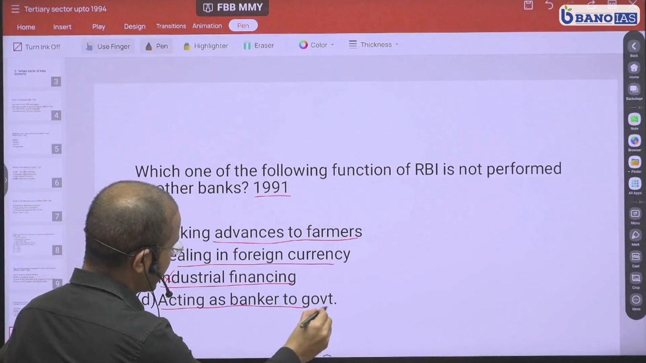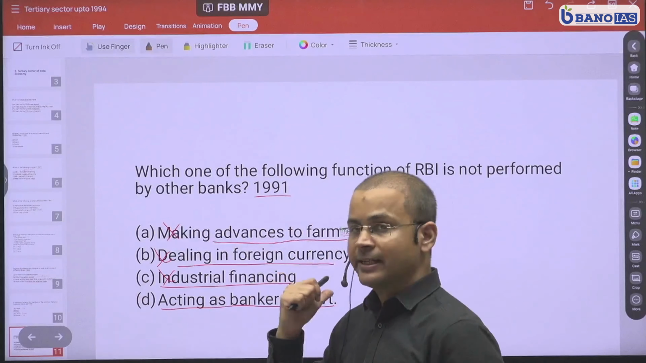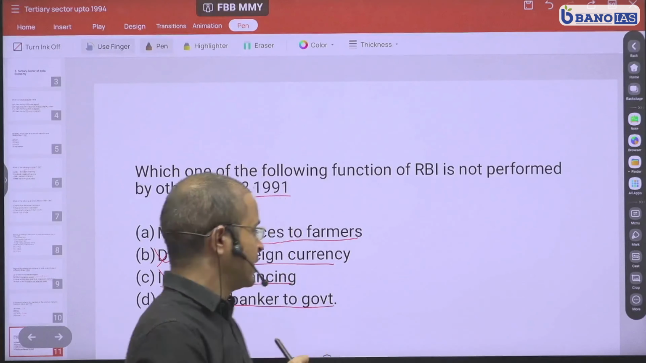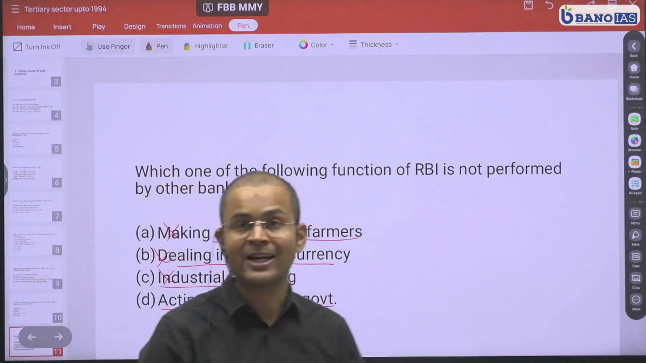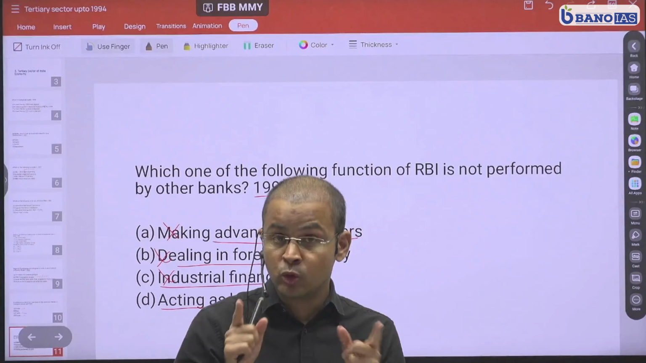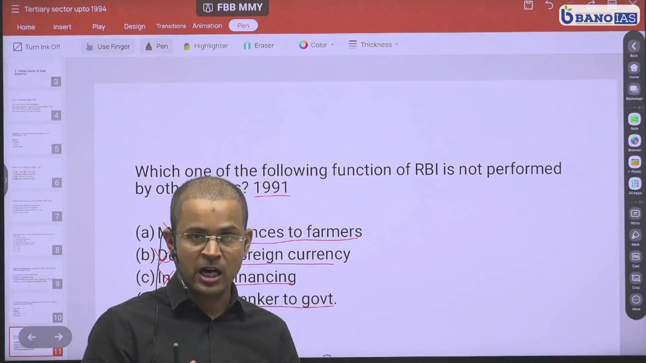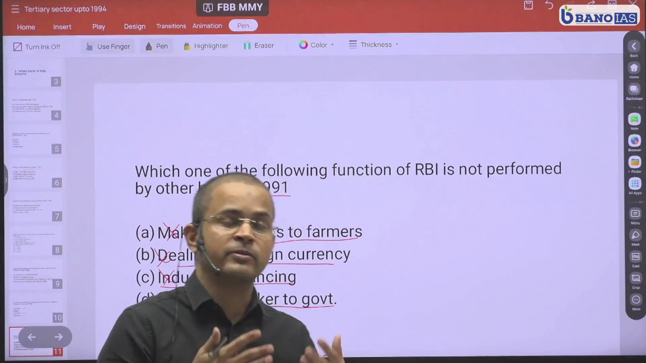Acting as a banker to government. Now, as you know, that RBI is actually the banker to central government as well as the state government. This is the function which is performed by only RBI and not by other bank. Although other bank do facilitate transaction like paying taxes, etc. However, all the money which goes to government is actually kept with RBI.